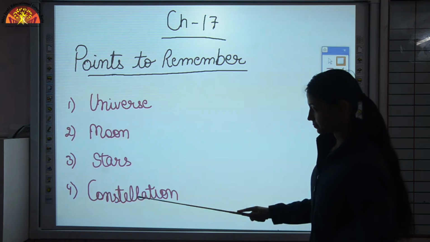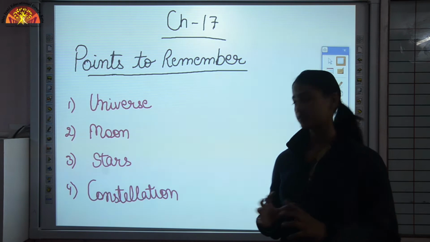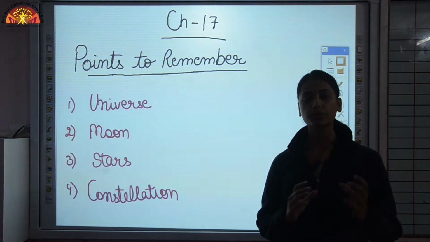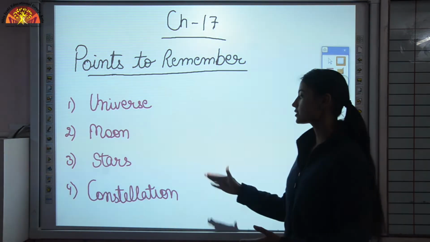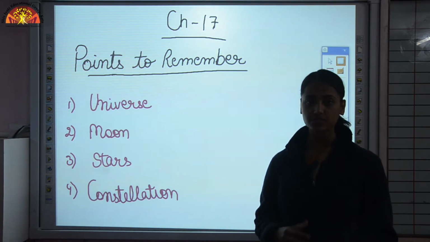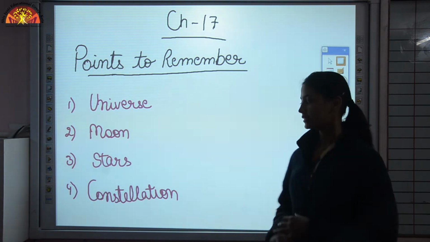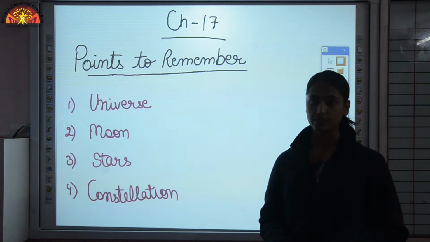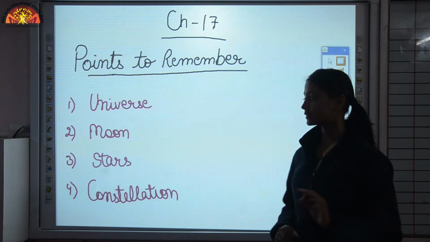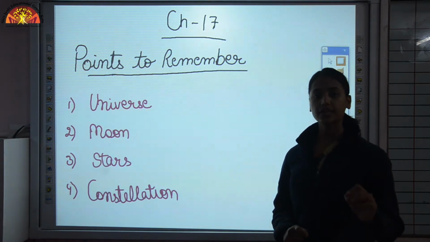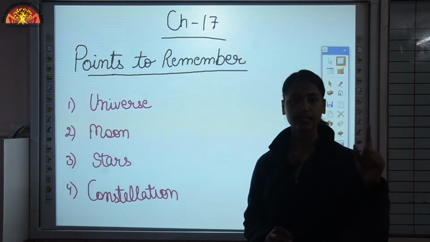Then constellation. You have seen that during the night time many stars form a particular pattern or shape. That group of stars forms a constellation. In this topic we discussed a few famous constellations like Ursa Major, Ursa Minor, Orion, Cassiopeia, Scorpio. These are all some famous constellations. Now there is one star which is permanent in its position, and that is the pole star, because it lies on the axis of rotation of the earth. That is why it always appears to be at the same place.